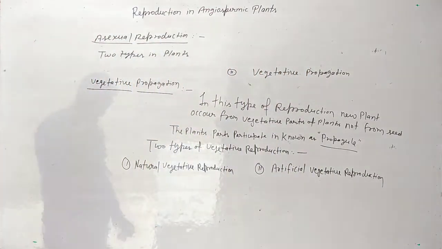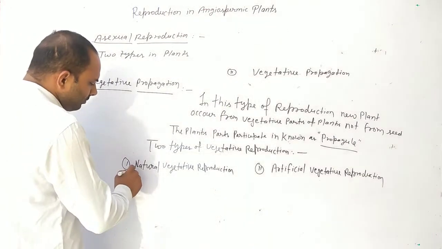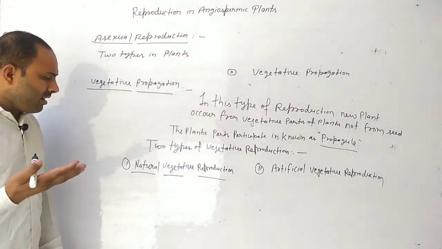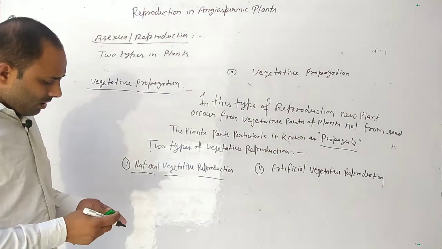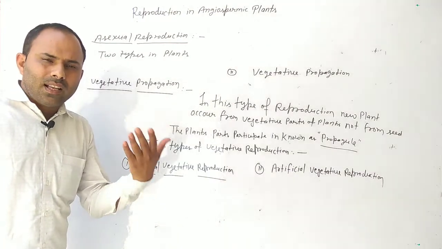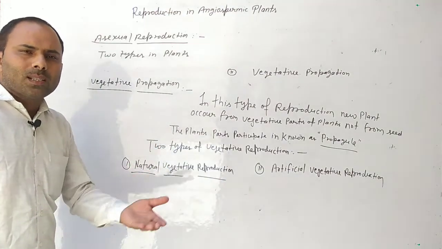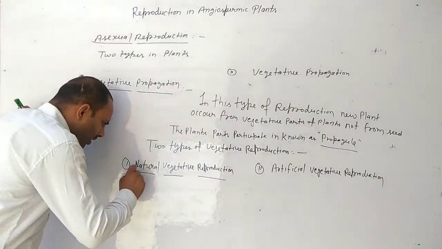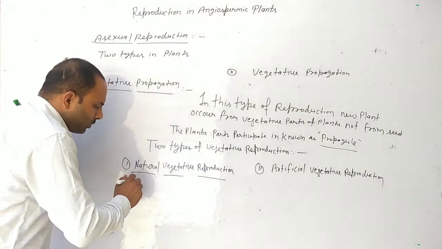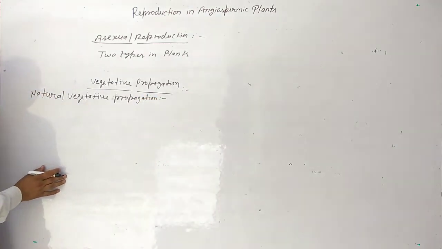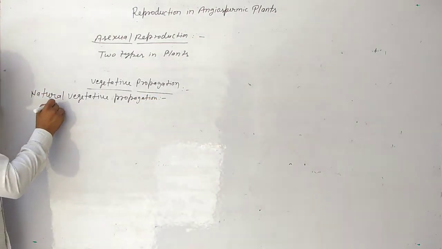First, natural vegetative reproduction. In natural vegetative reproduction, the reproduction occurs naturally by plant parts. Natural vegetative reproduction is of four types.